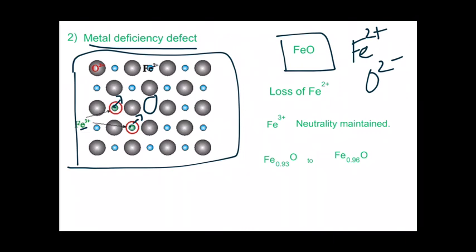Now why is that? Since Fe has variable oxidation states, it has two oxidation states, Fe2 plus and Fe3 plus.